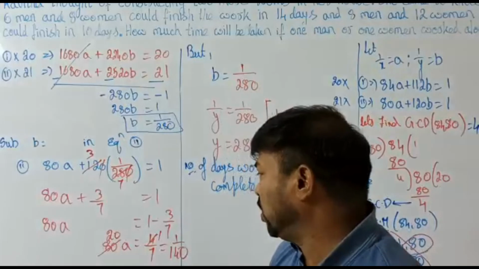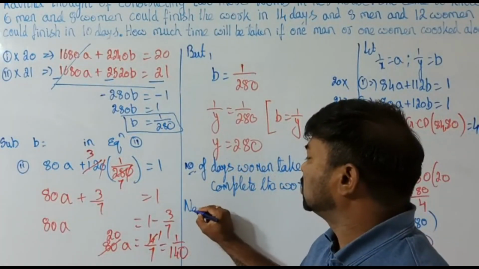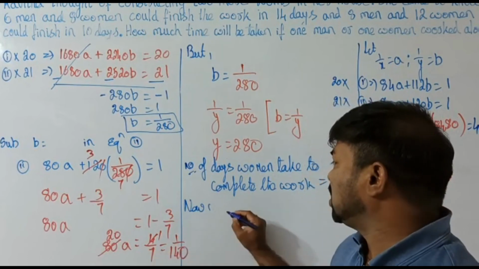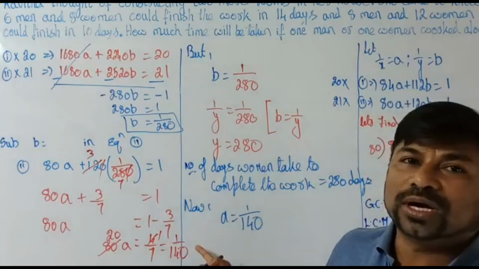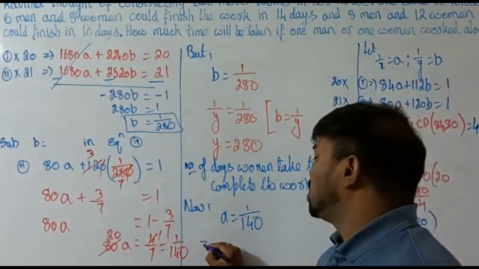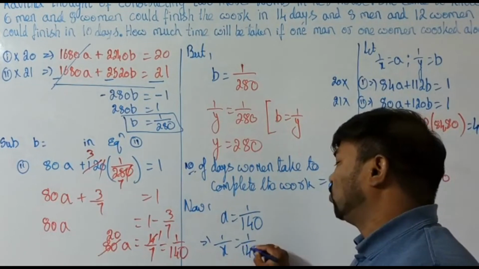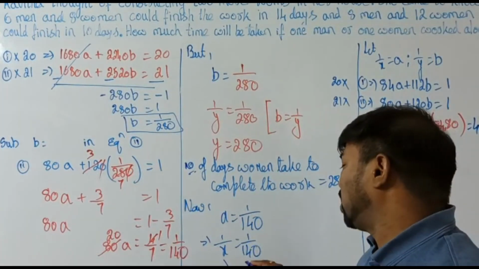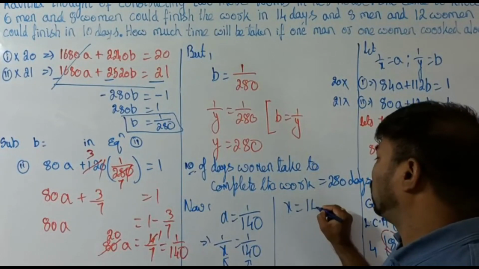In the same way, now let us plug in. We got a equals 1 by 140. But what is a? We know a is 1 by x, which is equal to 1 by 140. If you equate that, we know x equals 140.